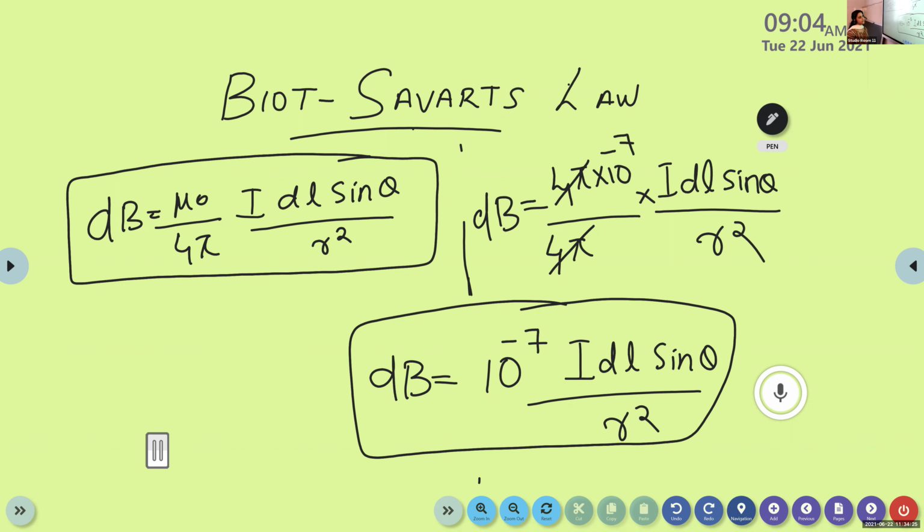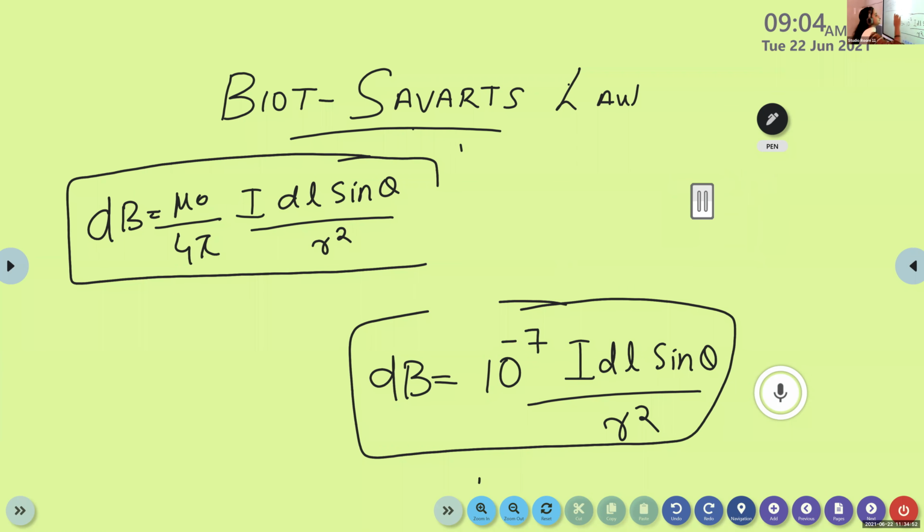Mu 0 is taken as 4 pi into 10 raised to minus 7. By substituting this value, we get dB is equal to 10 raised to minus 7 into IDL sine theta divided by r square. So you can use this equation while doing the numericals.